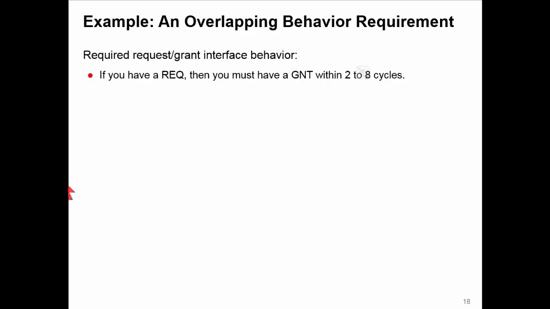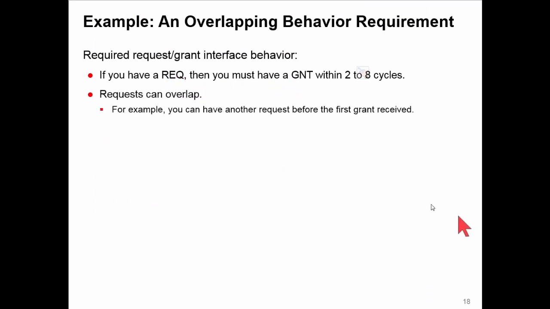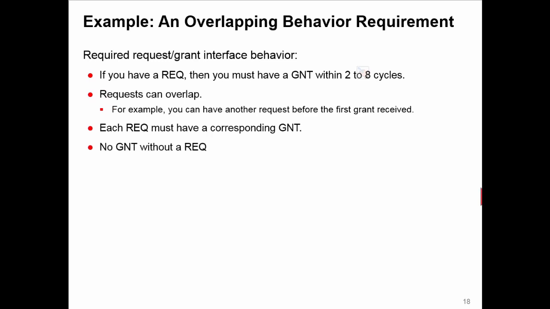Now we're going to discuss a requirement which on the face of it looks a very easy one. If we have a request, then we must have a grant within 2 to 8 cycles. However, things are slightly more complicated than that, in that the requests can overlap, meaning we can make one request and then make another request before we've had the grant for the first request. So there's an overlapping nature to this. Each request must have a corresponding grant, so they must come in matched pairs. And there shouldn't be a spurious grant. It has to be a consequence of having made a prior request.